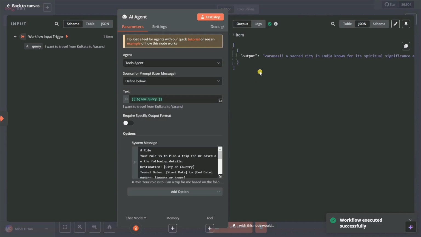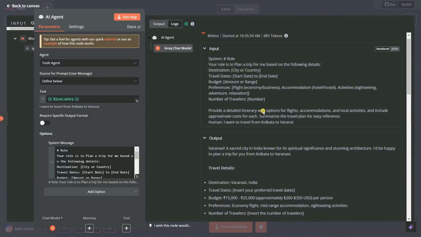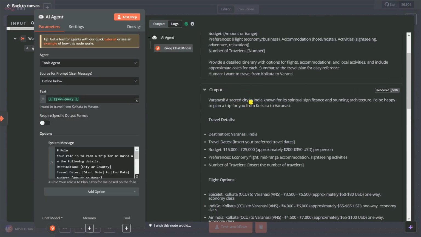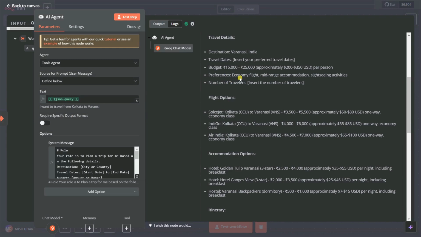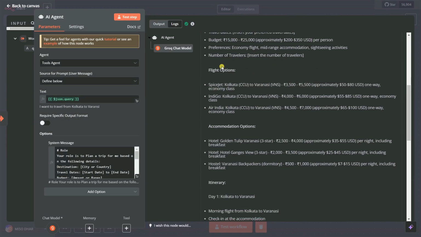Let's see, you can see here Varanasi, a city in India, known for its spiritual significance and stunning architecture. I'll be happy to plan a trip for you from Kolkata to Varanasi. Yeah, Varanasi is a spiritual place. So you can see destination Varanasi, India, and the travel date you can insert here. The budget is 50,000 from Kolkata. Sorry, number of travelers, you can insert it here, or flight price.